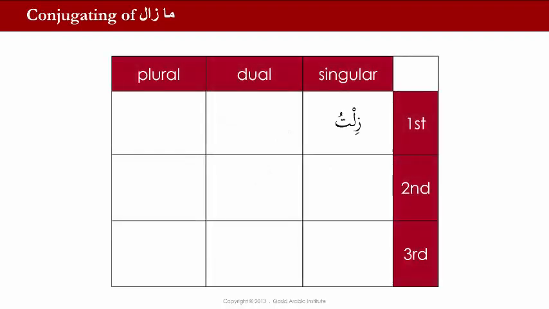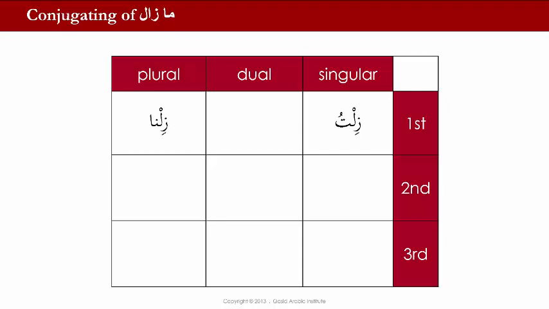So let's look at the verb zala and see how it's conjugated, because zala has a weak middle letter. In the first person singular, we would say ziltu, and it's conjugated in the past tense, or as al-fi'l al-madi, ziltu. So if I wanted to say I am still, I would say ma ziltu.